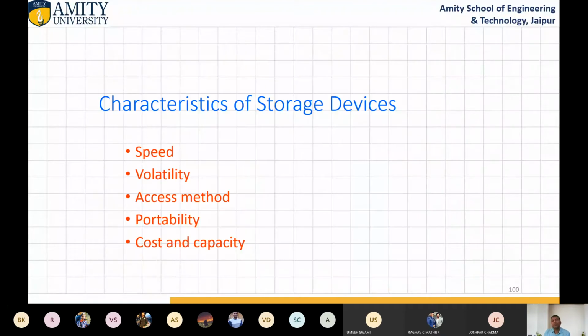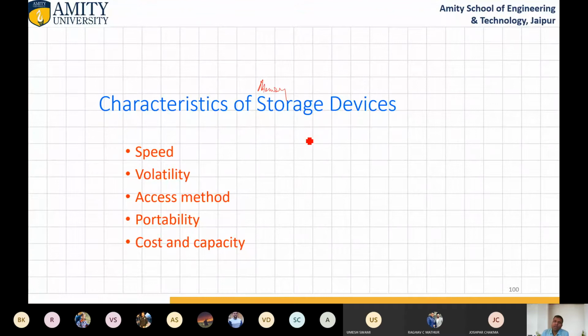So if we consider the characteristics of different memory devices, let me explain each and every device. These are the characteristics of storage devices: speed, volatility, access method, portability, cost, and capacity. Here I am talking about memory also. Memory and storage devices. Okay.